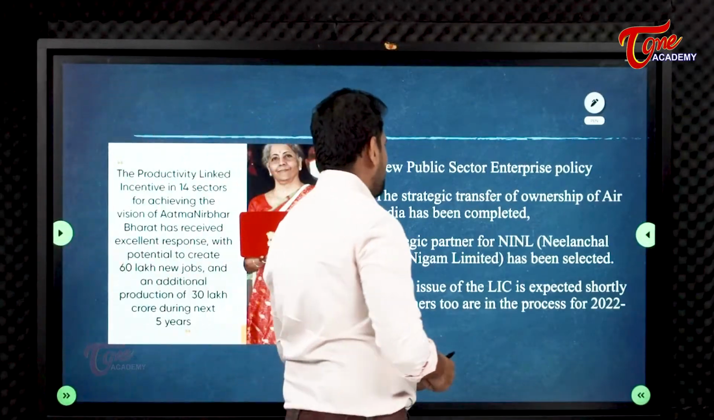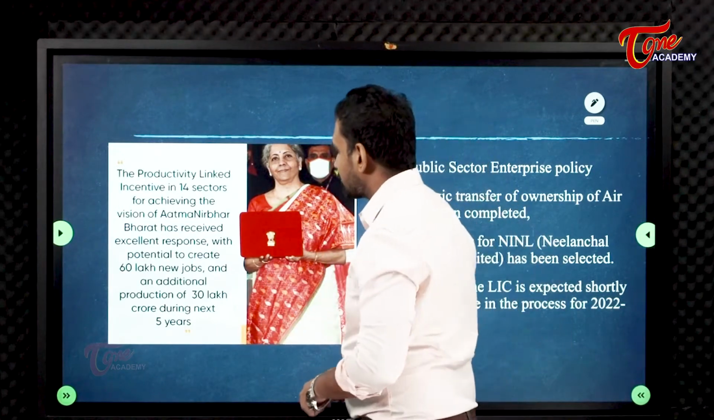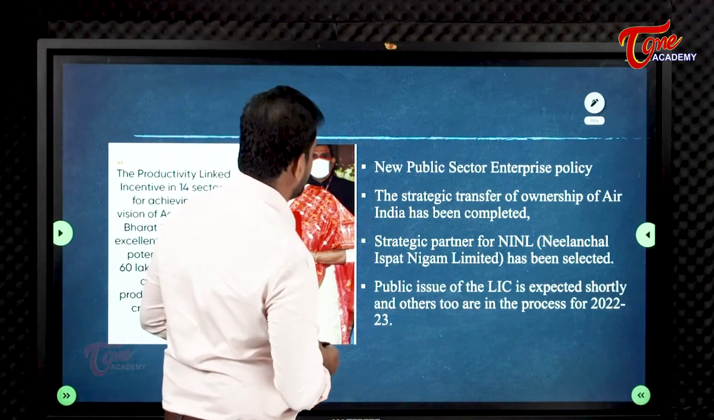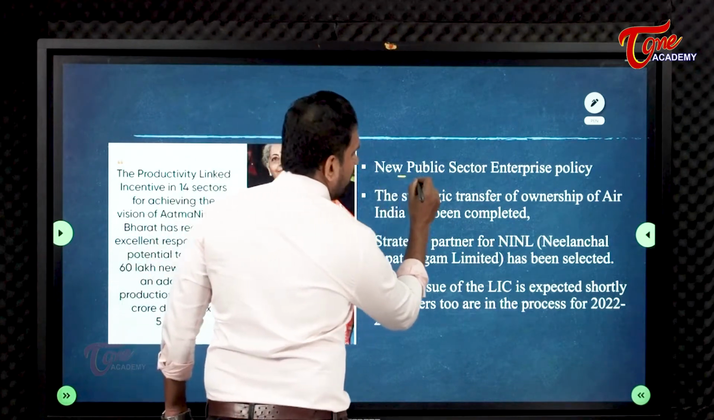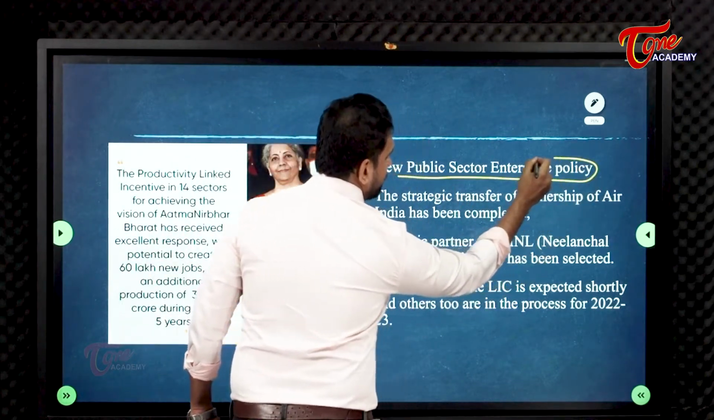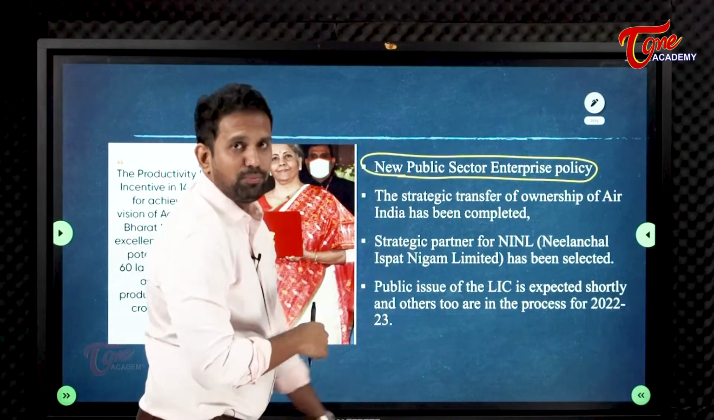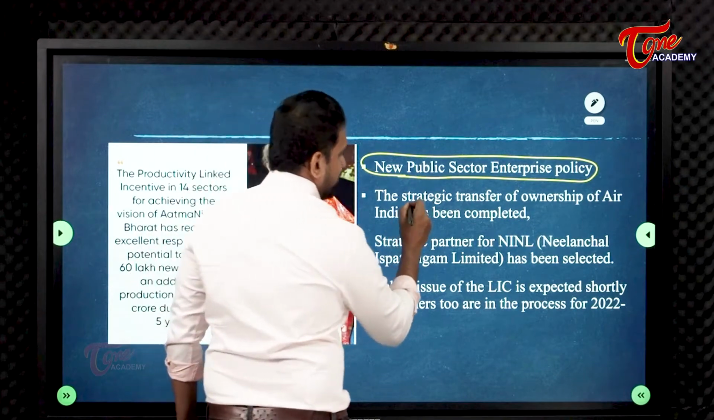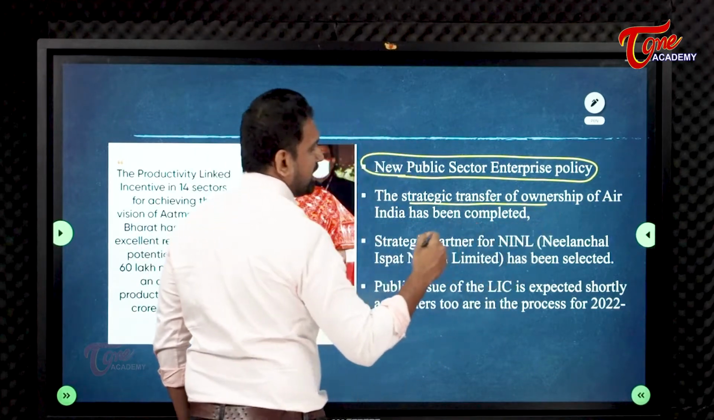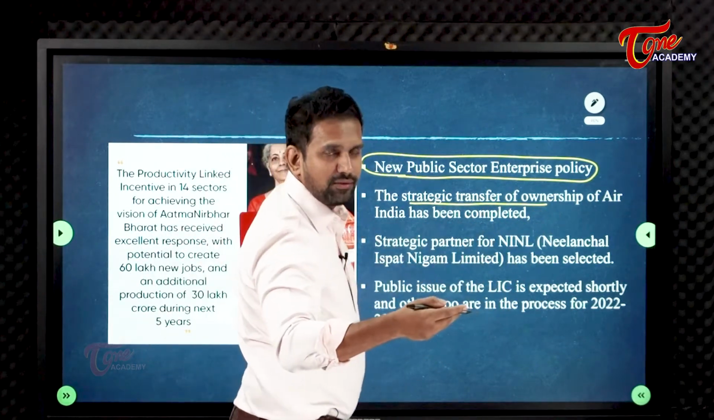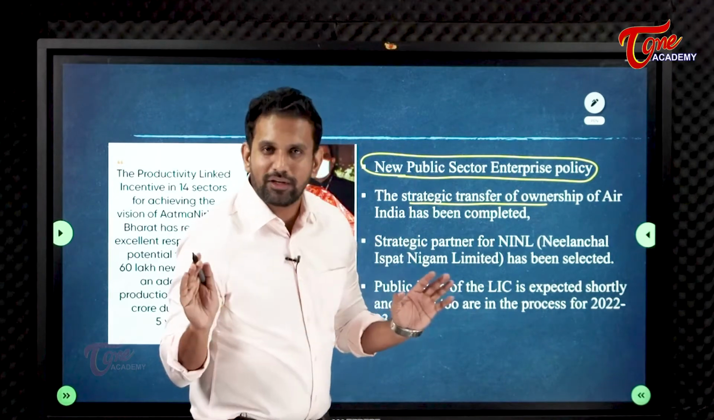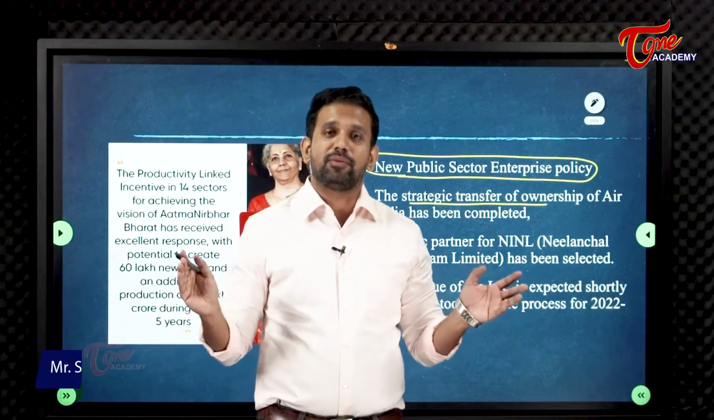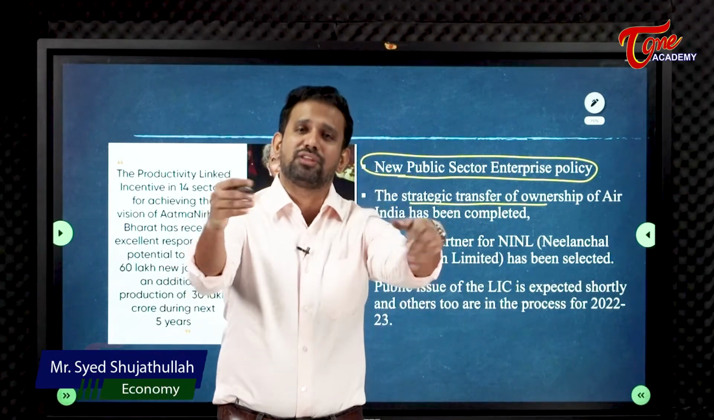So this is Nirmala madam. That is fine. This is with regard to the production linked incentive scheme. Now we will see here the new public sector enterprise policy. The strategic transfer. Very, very important. Strategic transfer means complete transfer. Means the government does not want to operate it. The government does not want to control that particular asset, that particular company. The government completely wants to sell that particular company.